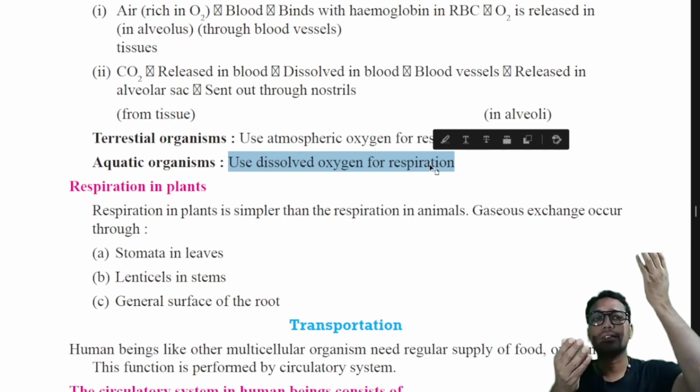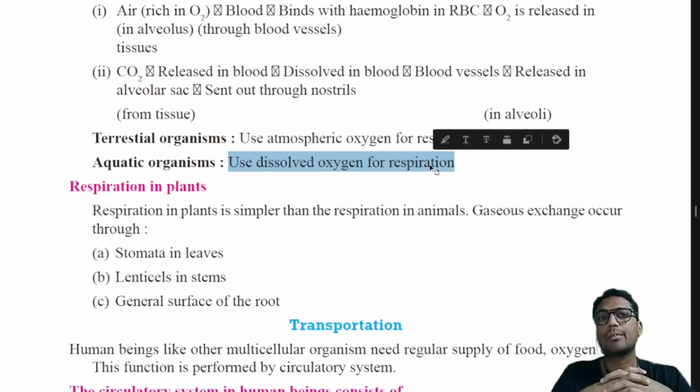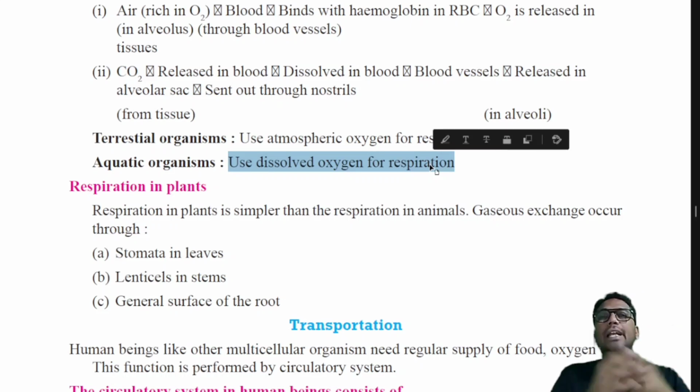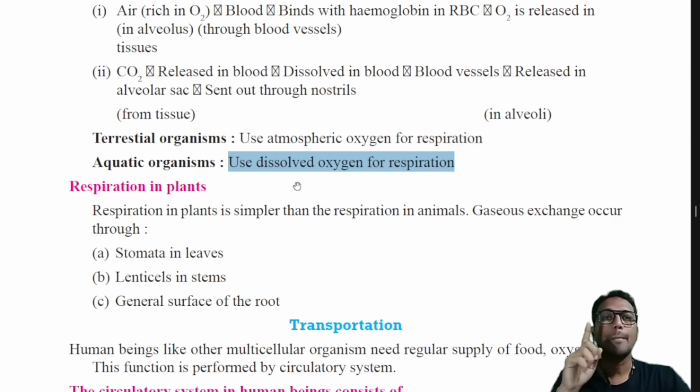So by the time it reaches the top, some amount of oxygen gets dissolved in the water and it will provide oxygen to the fishes that are present in the aquarium. Okay, so the oxygen that is available in the water for the organisms living in the water is called BOD, biological oxygen demand. When we study eutrophication, we will see how the BOD is reduced. Anyway, this finishes how respiration takes place in a human being.